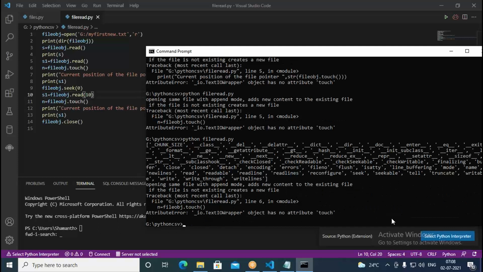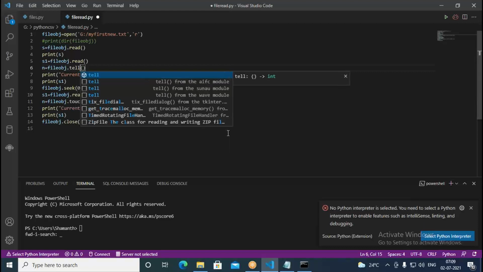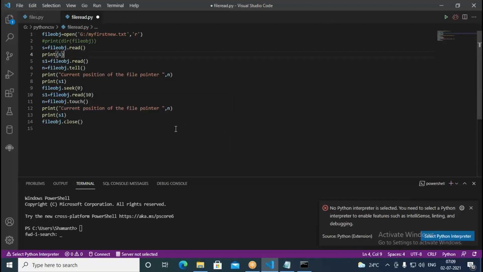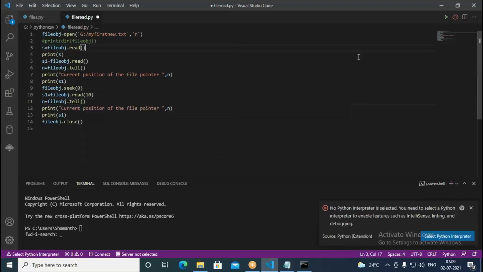Now when you go with this, one of the methods is actually touch. In this you can see. Okay, fine. Touch is not available in this. Therefore we go with the tell command. So where exactly it is now, we can tell here. I commented dir, and just go with tell, not touch actually, it should be the tell method. I can say tell where exactly it is right now. And here also I can go with the tell command. Tell function is available. Using tell, we can get that.